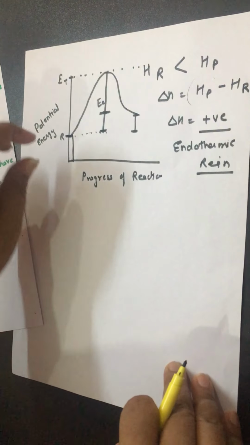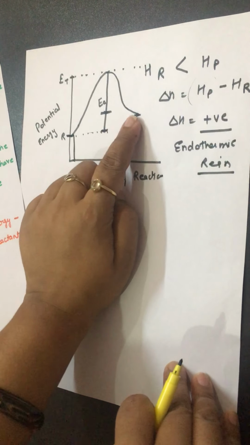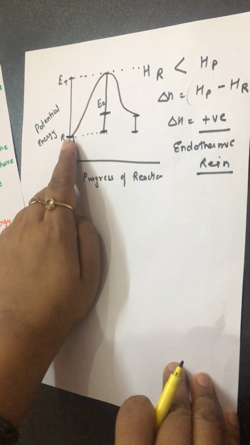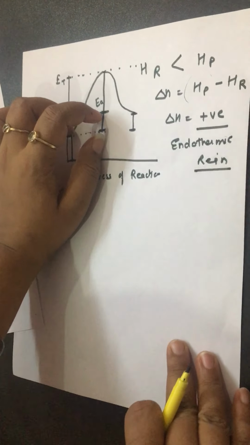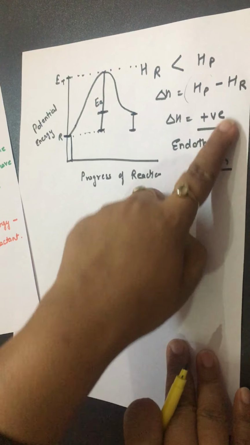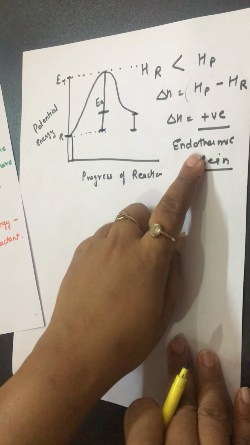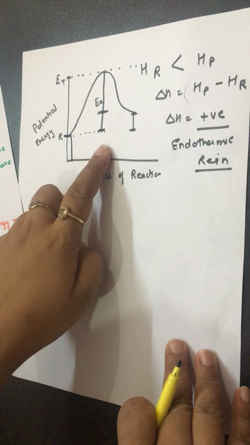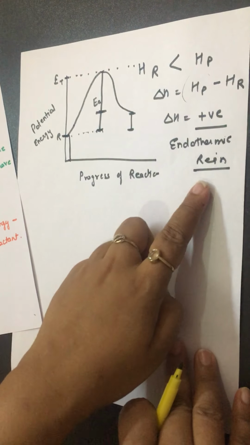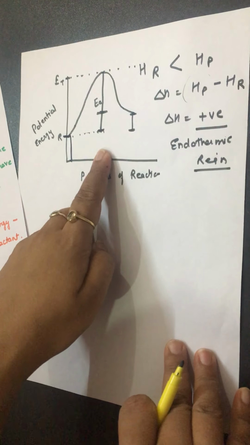In this case, reactant energy is lesser but product energy is higher. It means you have to provide extra energy to convert reactant into product, and this extra energy, del H, is the del H value for endothermic reactions. Such a graph indicates an endothermic reaction.